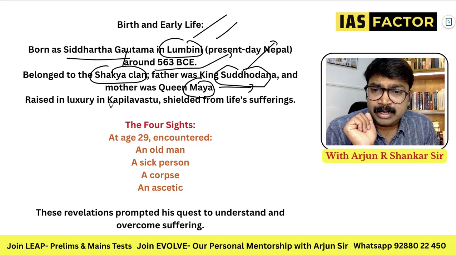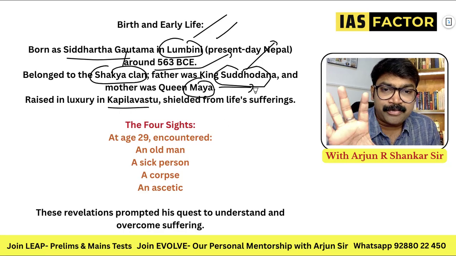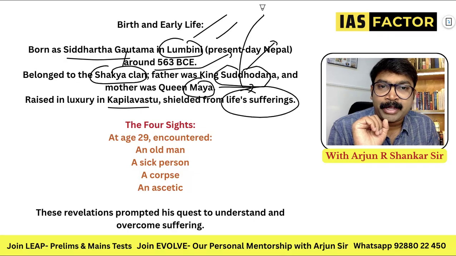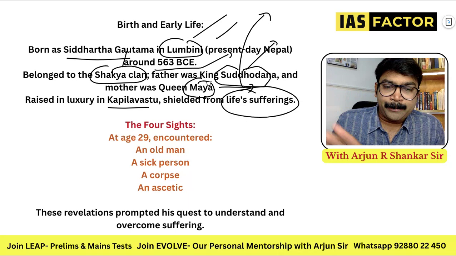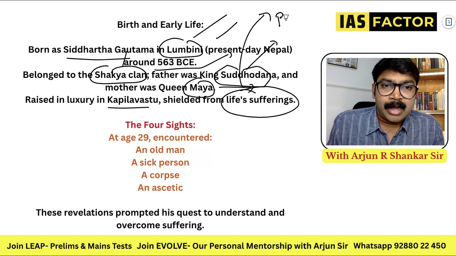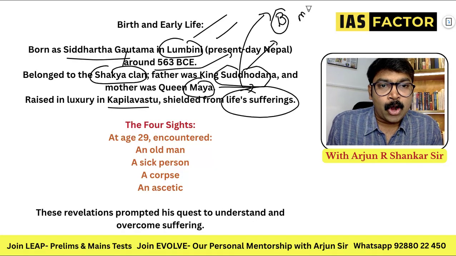And he was raised in Kapilavastu, shielded from life's suffering. So he never saw sufferings. He was living a very luxurious life. Obviously. So these all are important questions. So one common factor that you can draw is both Buddha and Mahavira, both of them.